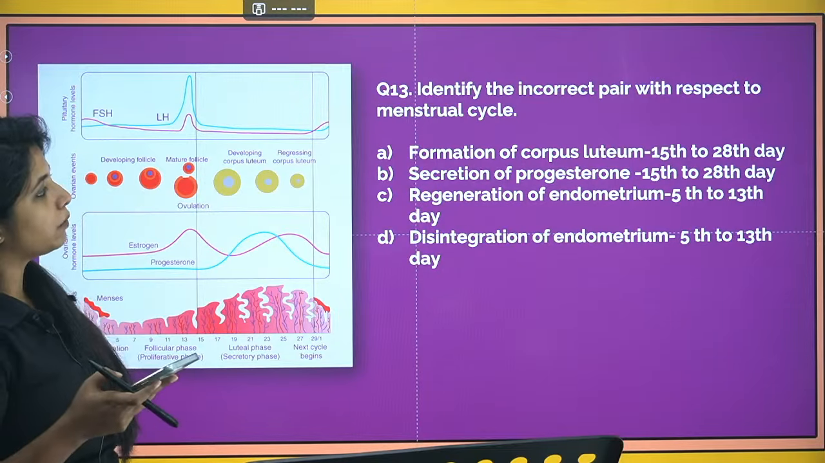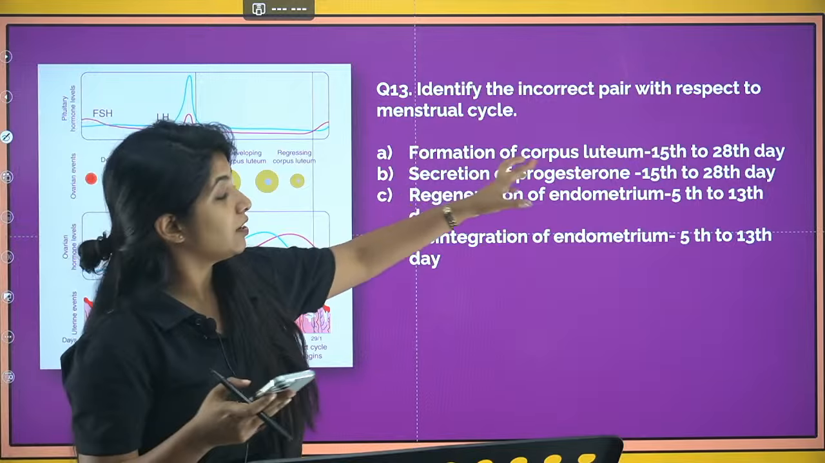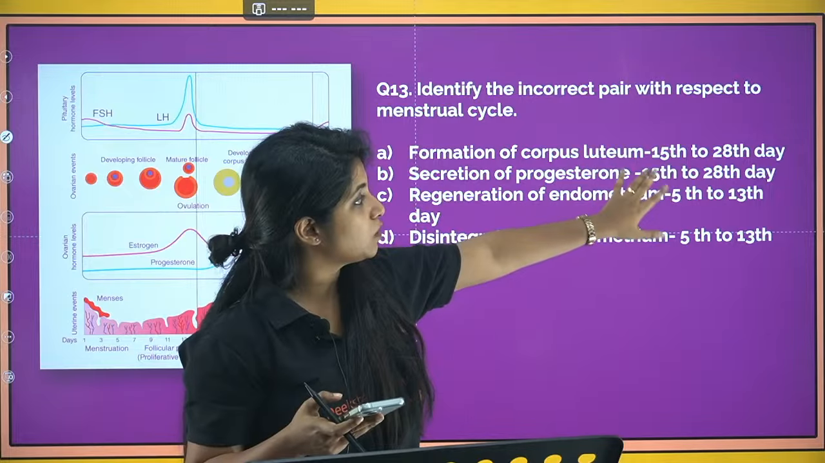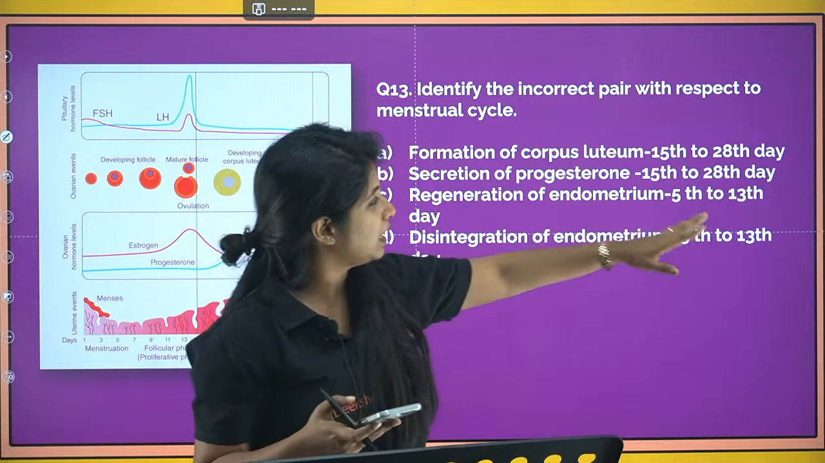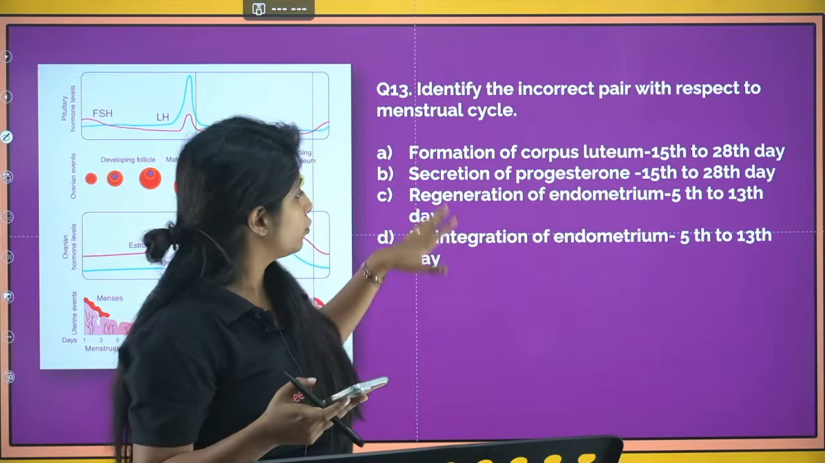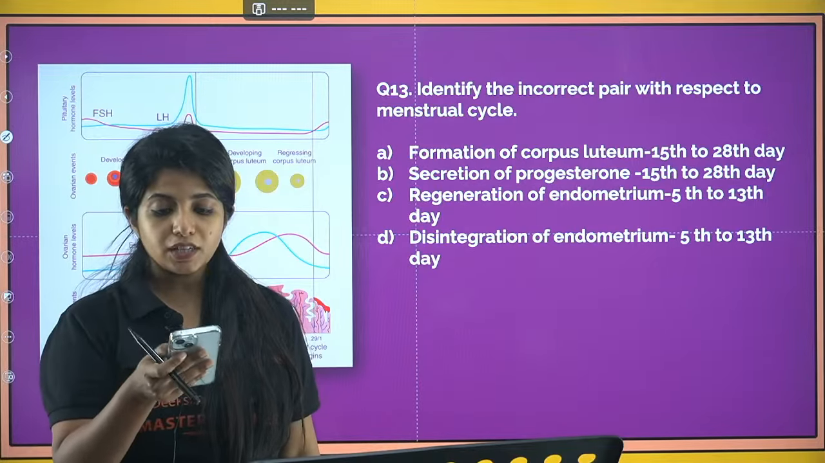Identify the incorrect pair with respect to menstrual cycle. Which one is incorrect, my dear child? Over here, formation of corpus luteum occurs from the 15th to 28th day. Secretion of progesterone occurs from the 15th to 28th day. Regeneration of endometrium 5th to 13th day. Disintegration of endometrium 5th to 13th day. What is your answer for this question?